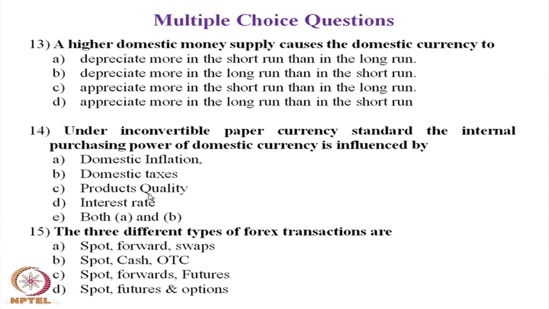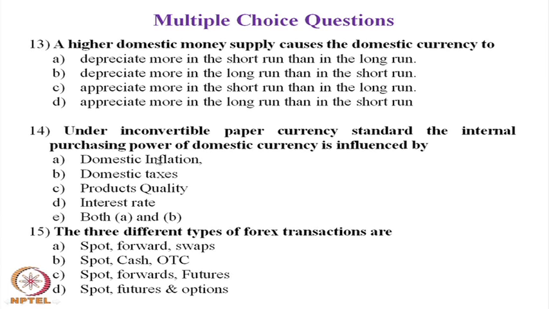Question number 14. Under inconvertible paper currency standard, the purchasing power parity of the domestic currency is influenced by domestic inflation, domestic taxes, product quality, interest rate, or both A and B. It will be both, because under inconvertible paper currency standard, internal purchasing power is influenced by inflation and by taxes.